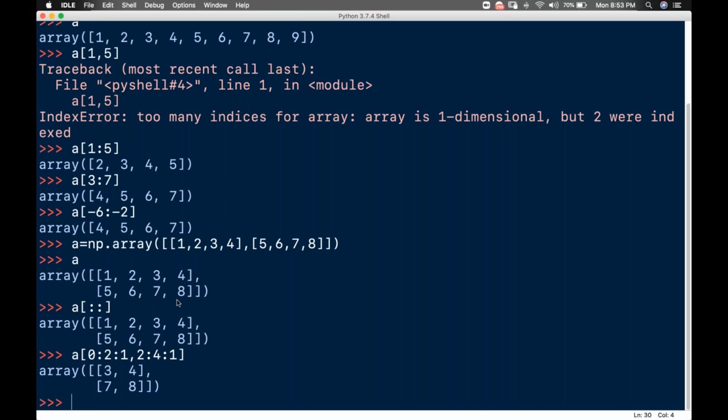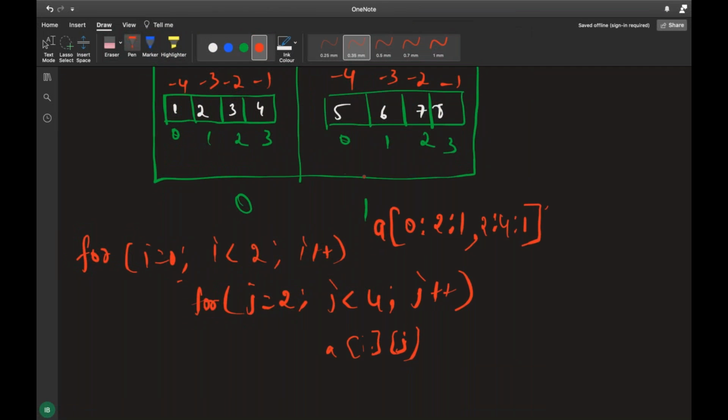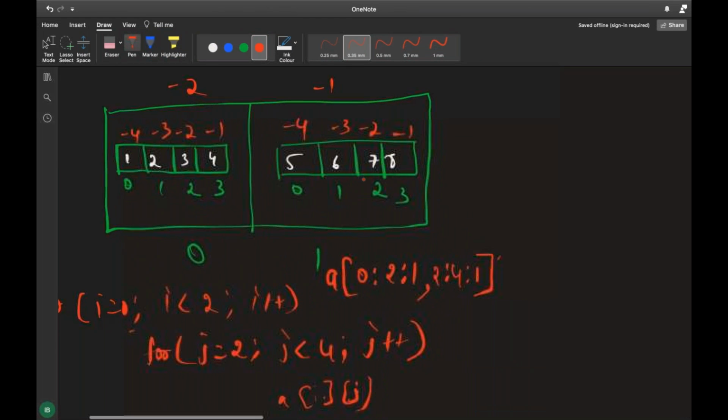The same thing I'll do with negative indexing. Using the block diagram, it is very easy. How I will do it is something like this, guys. A of, from where do I want to start? I want to start from -2, guys. This is nothing but 0 and 2. 2 is nothing but what? What do you call it for 2, guys?